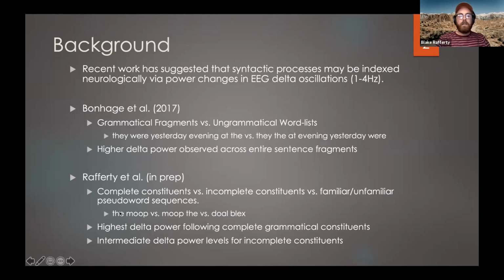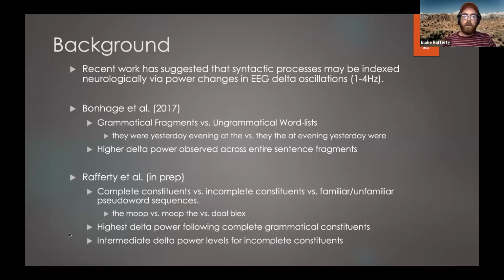And then we compared those short noun phrases to the same words in a reversed order. These didn't comprise any specific grammatical violations, but they were incomplete, and so they didn't form a complete constituent. And then as a control condition, we also included some familiar and unfamiliar pseudo word sequences. These essentially had no syntactic structure and no semantic information, so they served as a control.